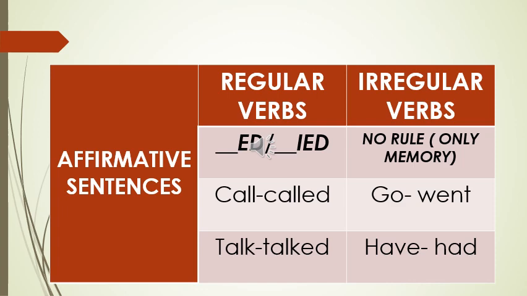Okay. I'm giving here some examples of how to use this. Call, called with ed. Talk, talked with ed. That's how they work. They follow a rule. However, irregular verbs, if you see here, I have go and the past is went. So it's totally different. So what you have to do is just learn by memory. Okay, that's the only way to do it. Have, had. So there is not exactly a rule, they don't follow a pattern or anything. There are some specific groups that have some similarities, but still, you just have to work with them by memory. Okay?